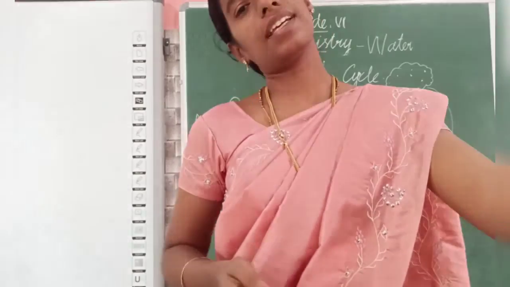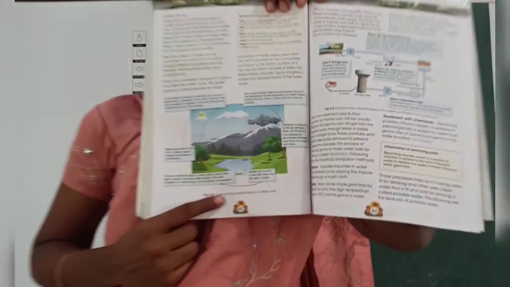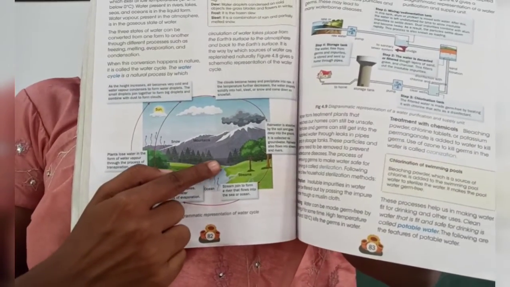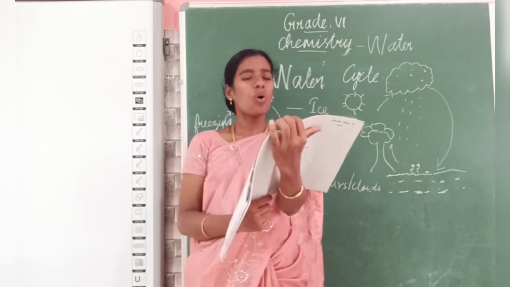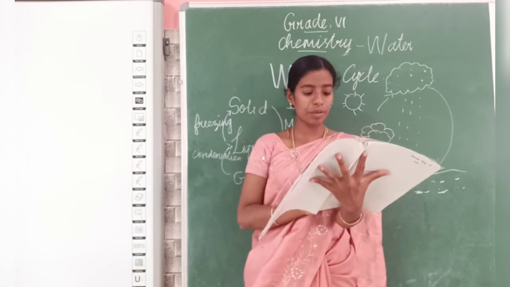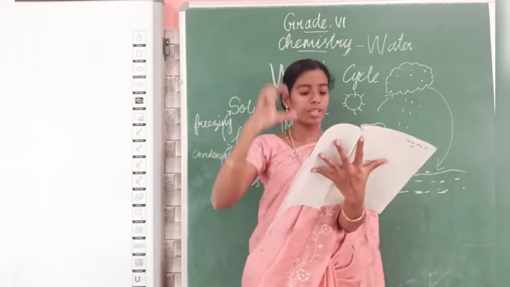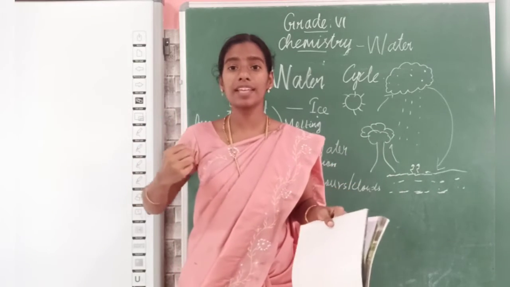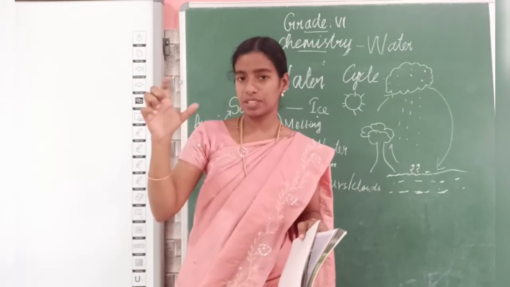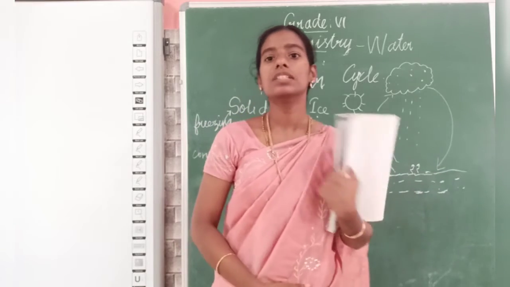I hope it is enough for today's class. For water cycle you have a picture here. River, it is evaporating and it is forming as a cloud. Again it is coming down as a rain. You can go through this book. What is here means, from plant it is evaporating, from river it is evaporating, then it is forming as a cloud. When these clouds become heavy, when these clouds cannot carry more water, in that stage it will come down as a rain to our water sources.